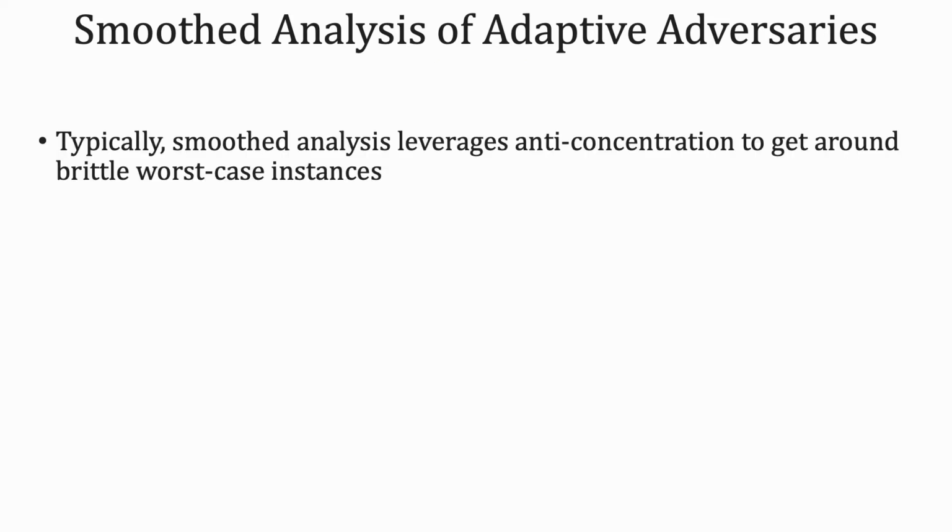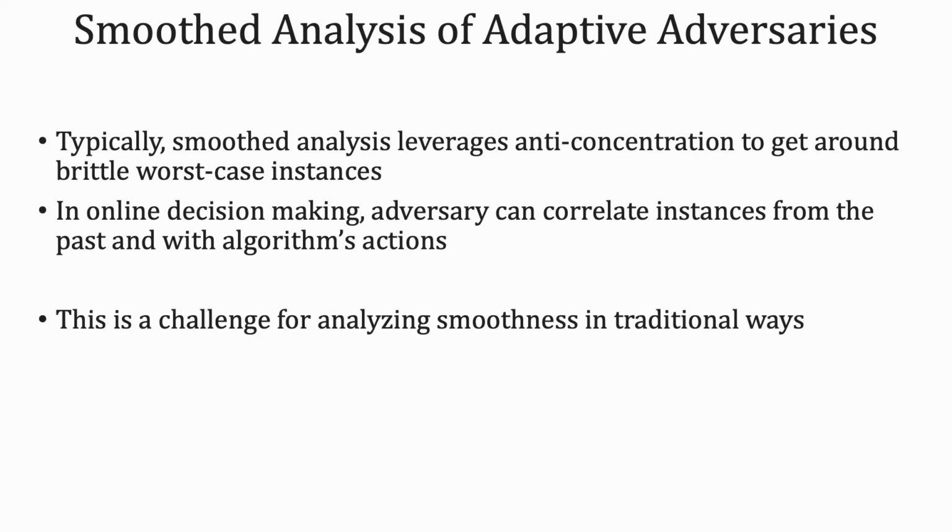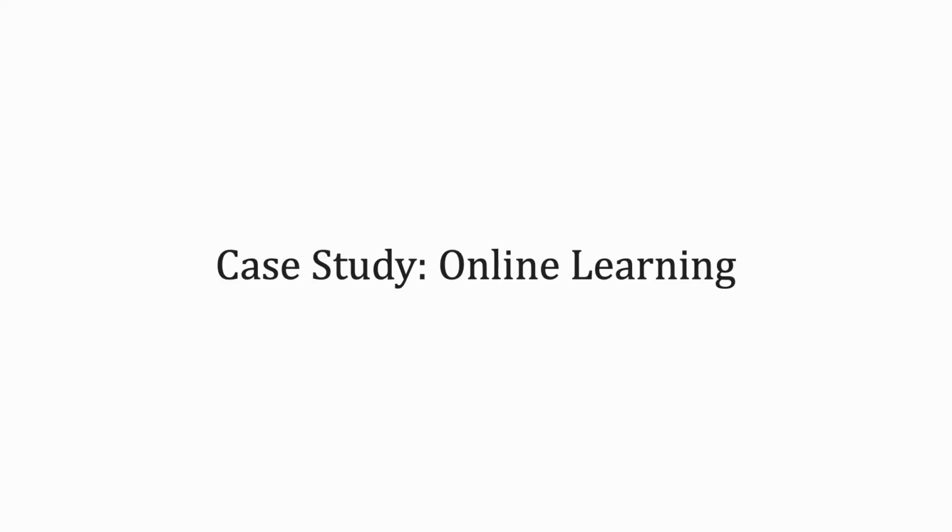In typical smooth analysis, one uses the anti-concentration given by smoothness to guarantee much better than brittle worst case instances. Unfortunately, in online decision making, the adversary can correlate instances across time and also with the algorithm's actions. This causes a major challenge for preserving and analyzing smoothness using standard techniques. We will use online learning as our first case study for highlighting differences between adaptive and non-adaptive adversaries and developing a general toolbox for smooth analysis with adaptive adversaries.